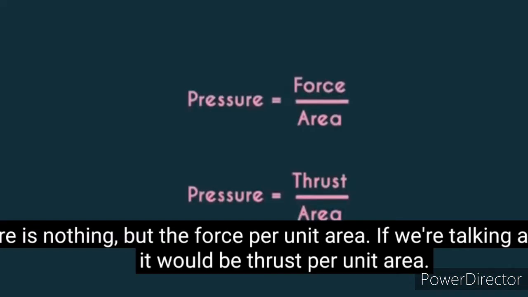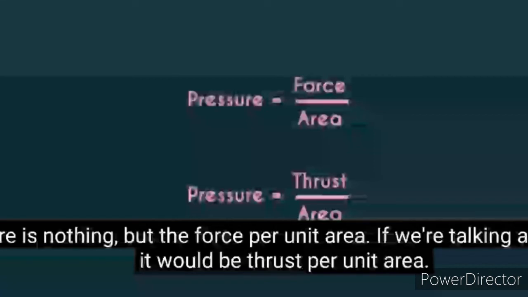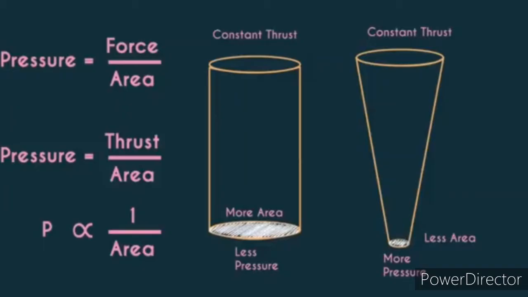So look into the picture, children. Here pressure is nothing but the force by area, and the force that is acting perpendicular to the surface is called as the thrust. So pressure is equal to thrust divided by area. Now just now we saw, isn't it? So pressure is equal to thrust by area. So when a constant thrust is applied perpendicular to the surface, then the pressure is inversely proportional to the area. Now you can see the picture, isn't it? More area, less pressure, and if it is less area, more pressure. So pressure is inversely proportional to the area.